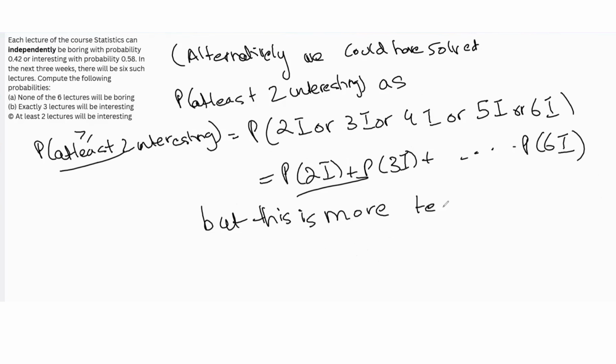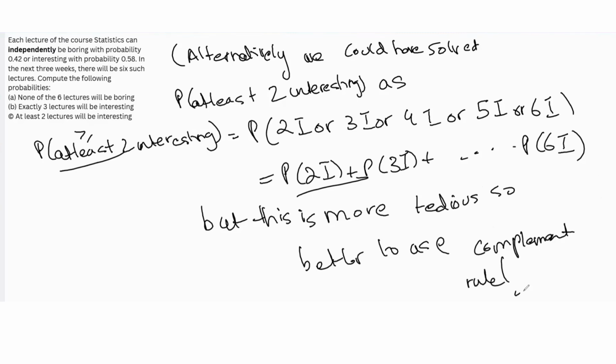It's better to use the complement rule because there we only need to find two probabilities: the probability 0 are interesting and the probability 1 is interesting. Better to use the complement rule, right? And typically when you see at least or more, that's a hint to try to see if the complement rule makes it easier to solve the problem.